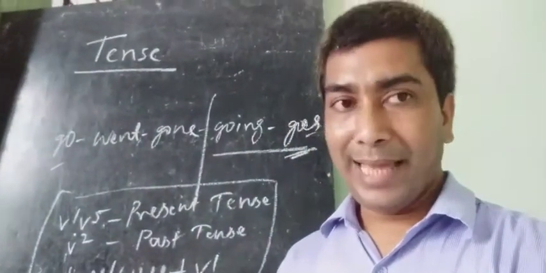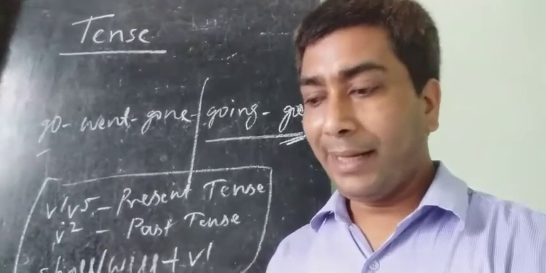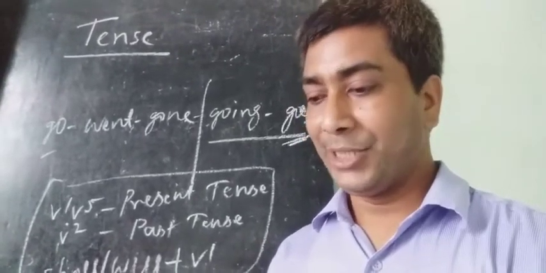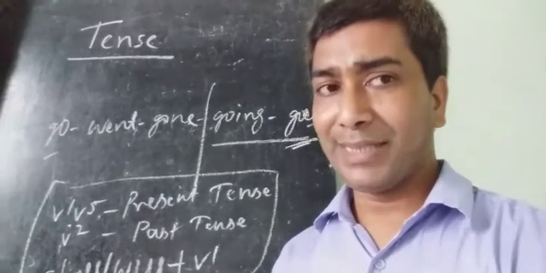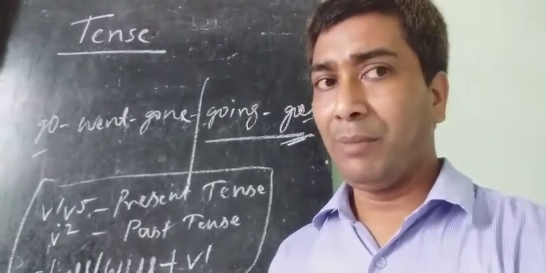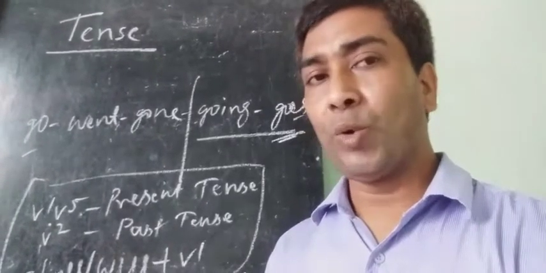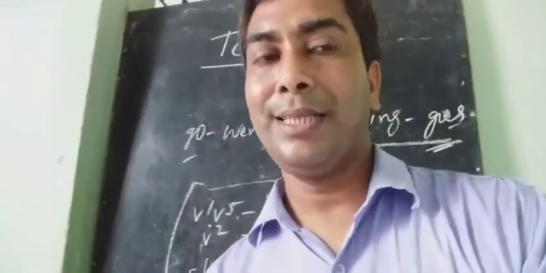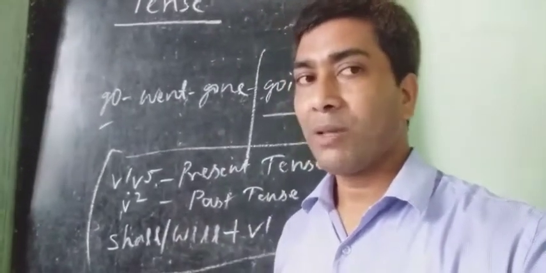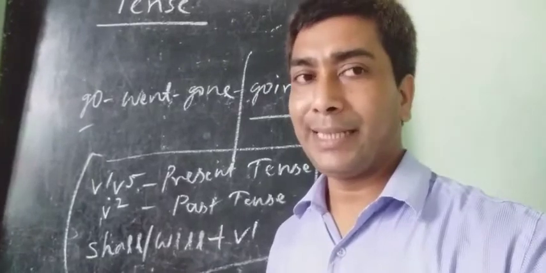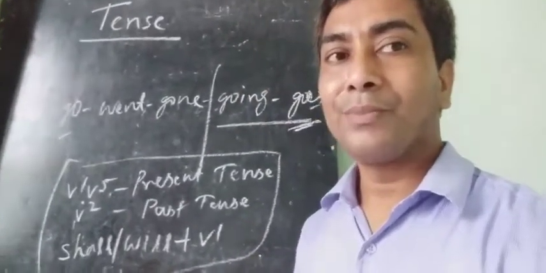Another example I give you. My friend is going to buy a car. This is present tense. Is is a form of be.